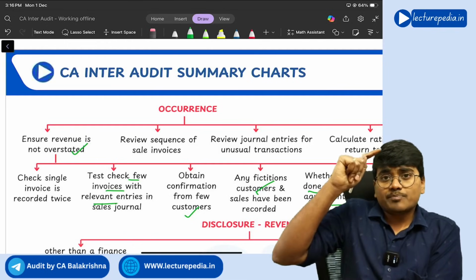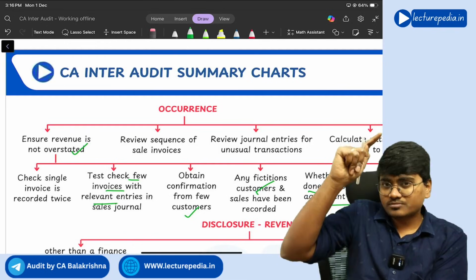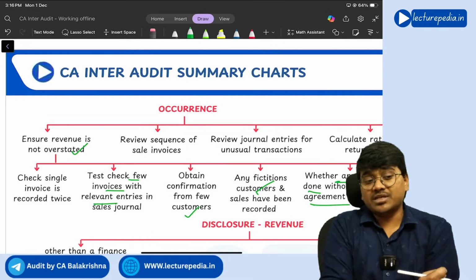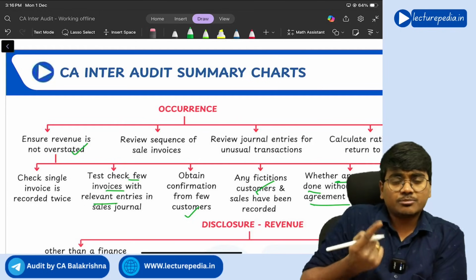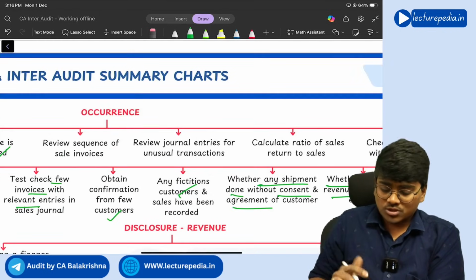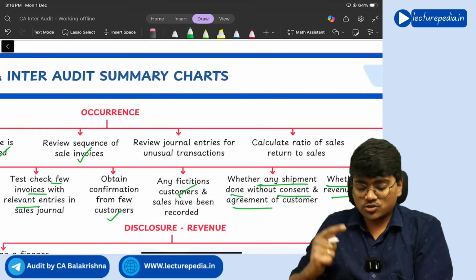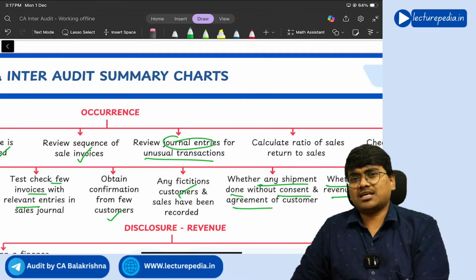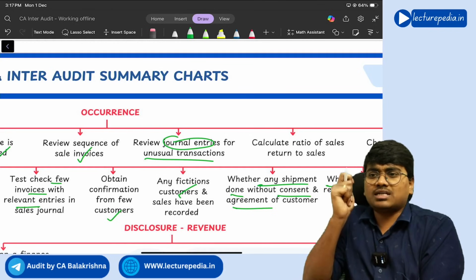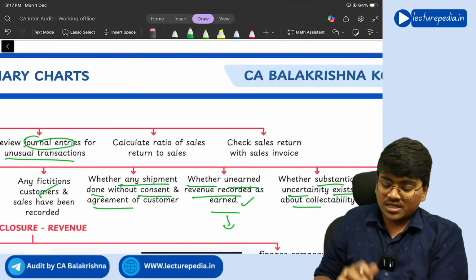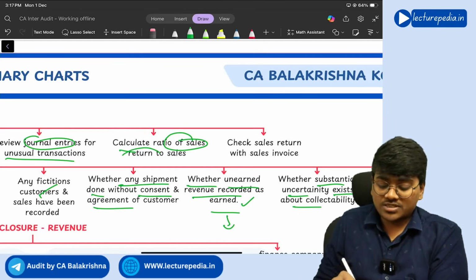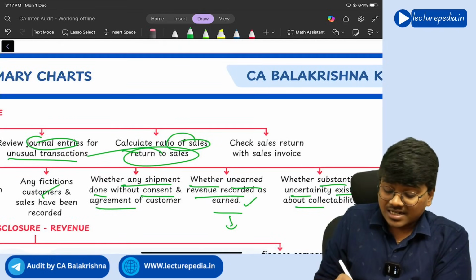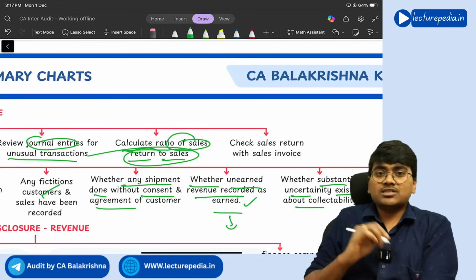So whether there is a proper sequence for all the sales invoices, or any of the sale invoices is missing. If any sale invoice is missing, it means that it is not entered into the books of accounts, right? So you need to review the sequence of sale invoices, and review journal entries for unusual transactions. If there are any unusual transactions, you need to review the journal entries. Calculate the ratio of sales returns to sales.